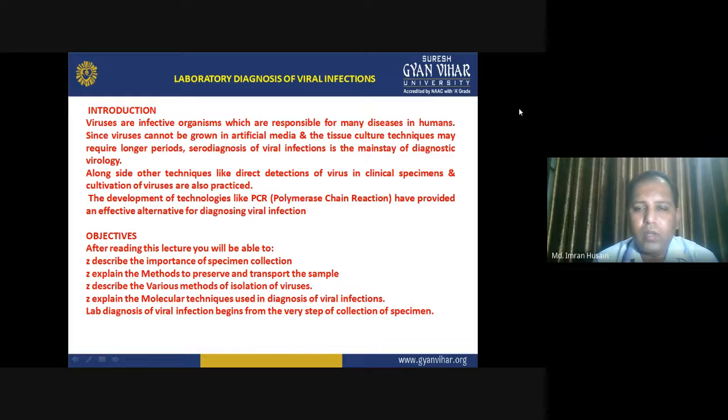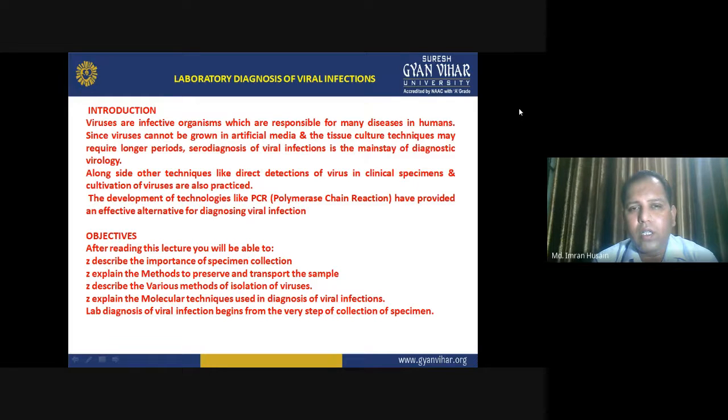Because for growing a virus you always need a living cell. So for a longer period of stay in the laboratory, you need some advanced tissue culture techniques, and it only grows inside organisms. It does not grow inside the laboratory. So it does pose a lot of problems.